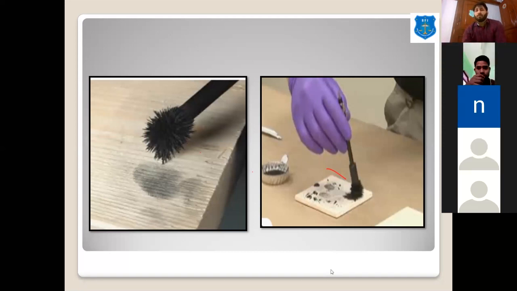Sir, how can we identify the gender? If we find a fingerprint at any crime scene, can we identify whether the fingerprint is male or female? See, some research work has been done on topics like determination of sex from fingerprints, but at the time of investigation it is not that relevant, because the research work that took place is not that relevant.